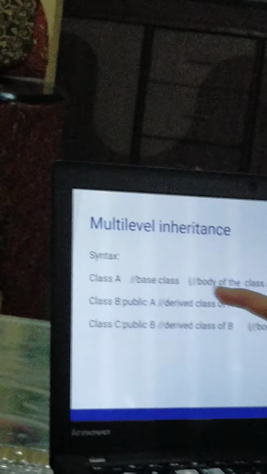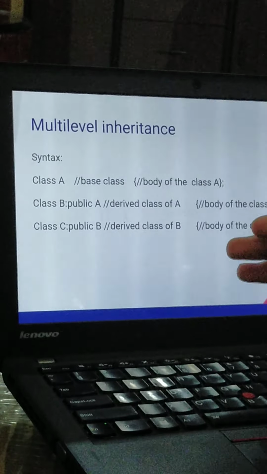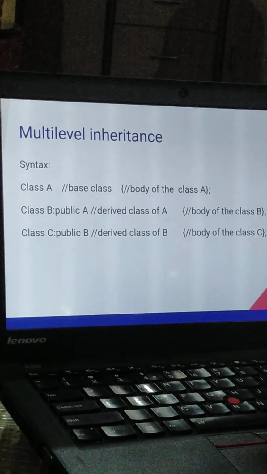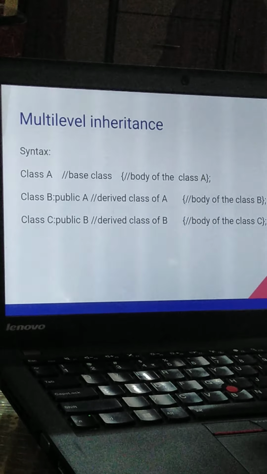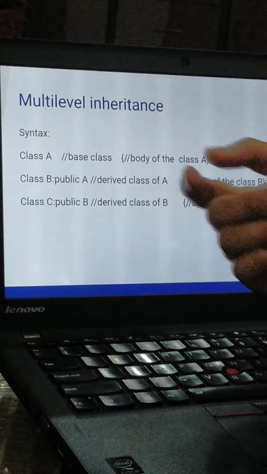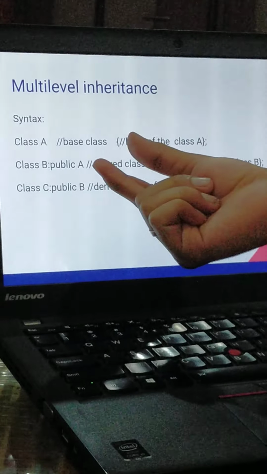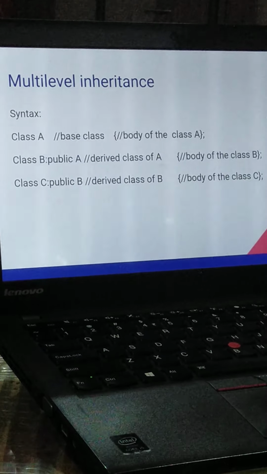Now let us move to another one, that is multi-level inheritance. The syntax is almost the same but a little bit different. We will use class A, class B, as well as class C. The basic syntax of multi-level inheritance is class A, that is the base class, the basic base class.